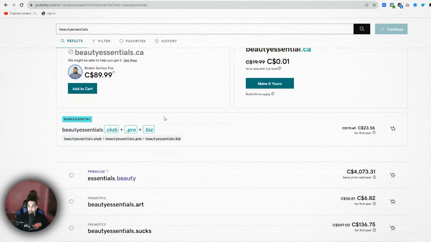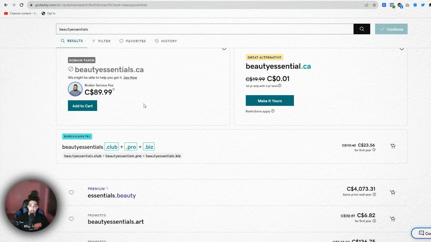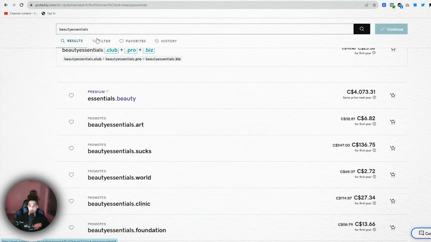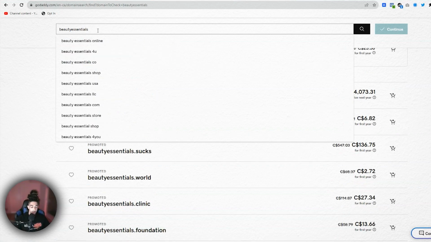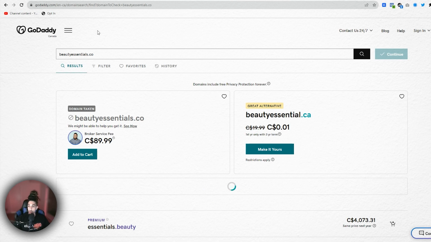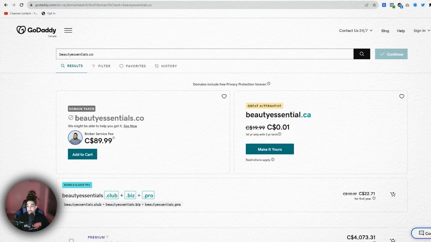So as you can see, the .ca is taken. You guys don't want to use .ca domains. You want to make sure that you use .co or .com. .co has recently become a lot more popular and is relatively known within the online shopping realm. So anything that you search up, you want to make sure that you're searching up the .co version. If you can't find the name that you're looking for, so again, you could try the .com. If not, try variations of the name that you are searching for.